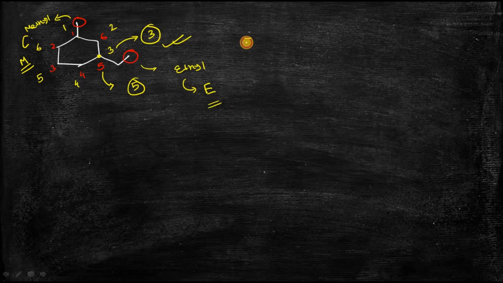So the name of this compound will be 3-ethyl-1-methylcyclohexane. Okay, clear? If you do have any questions, you can always ask me through the comment section. So the name of this compound will be 3-ethyl-1-methylcyclohexane. So alphabetical order should be followed when writing the name.